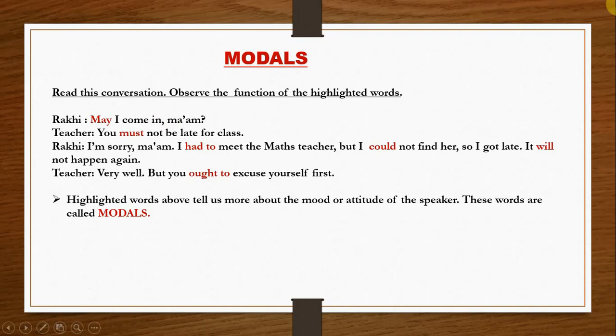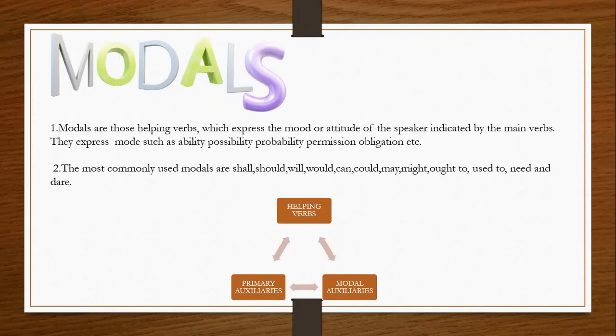So these words highlighted in red are called modals. Modals are those helping verbs which express the mood, meaning the manner or attitude of the speaker.